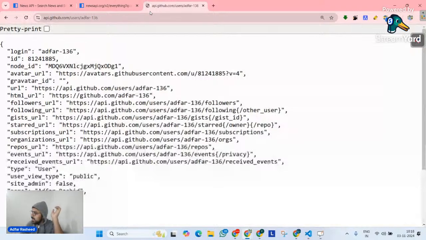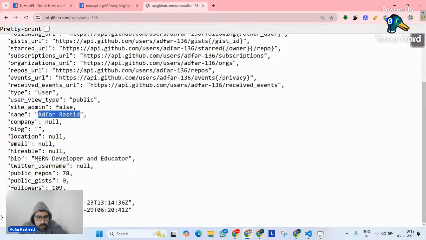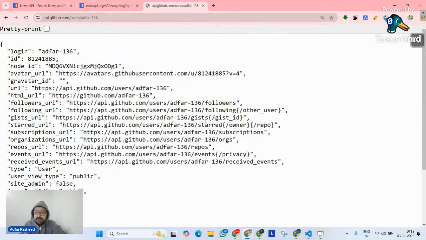You can clearly see over here that we have a lot of data. For example, my username is adfar136. If you look at my profile, there's a name that we can clearly see, Adfar Rashid. There's a bio that I have put on my GitHub page, which is MERN developer and educator. I have 78 public repos. I have 109 followers. I am following 2 people. And there are a lot of other fields that I can see in front of me.